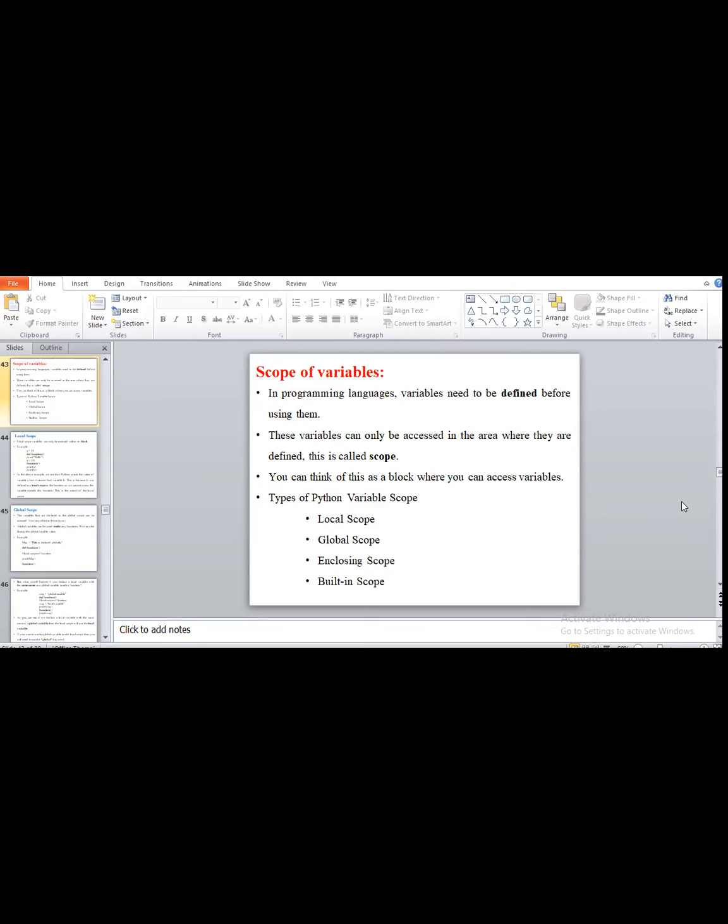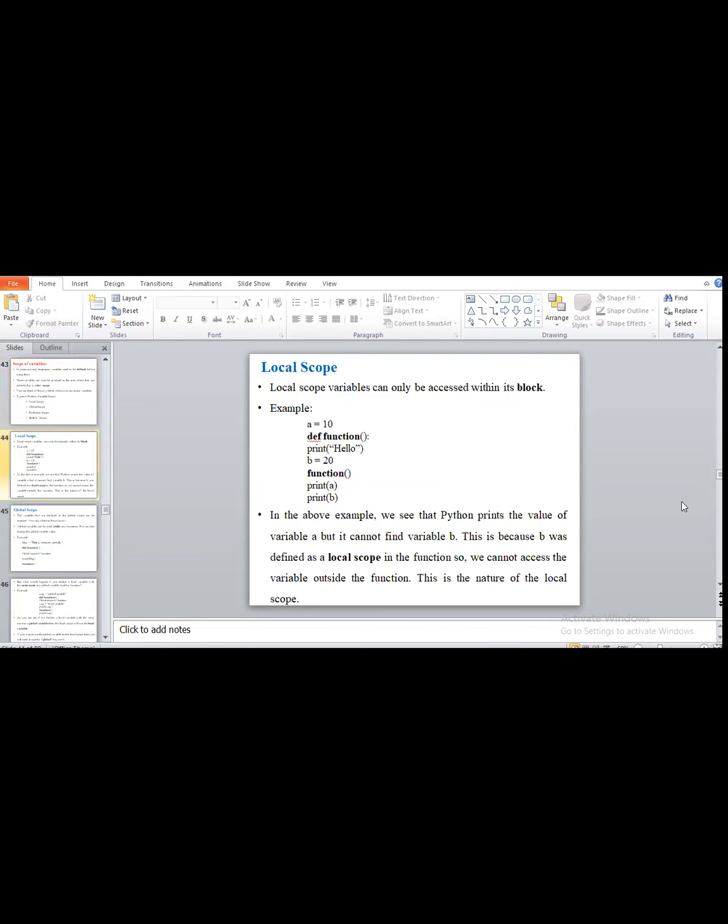So we have different types of scope here: first is local scope, then global scope, enclosing scope, and built-in scope. We have a total of four types of scope of a variable. The first is local scope, so we will see the local scope. A local scope variable can only be accessed within its block.